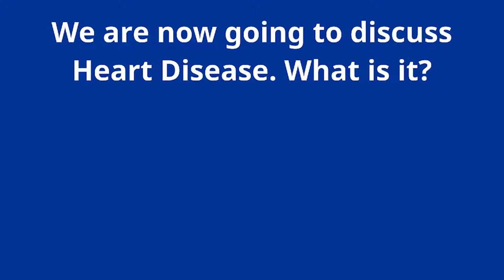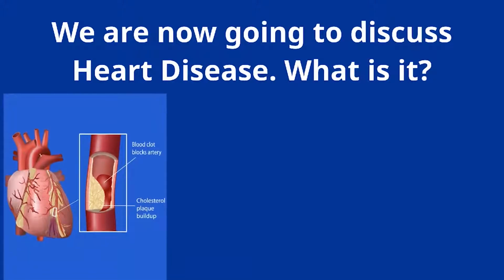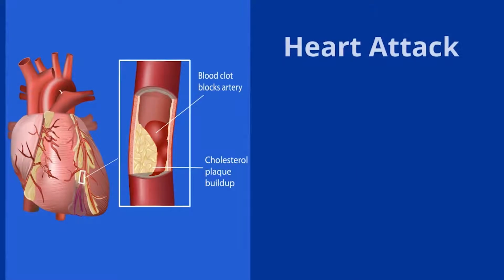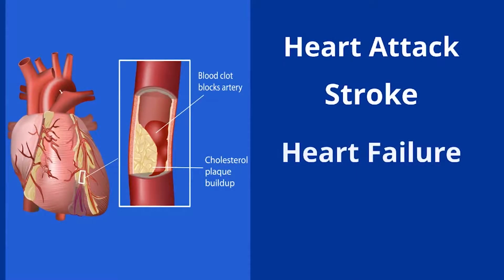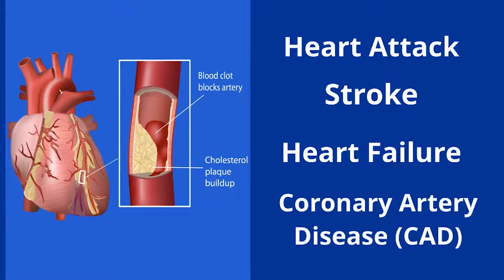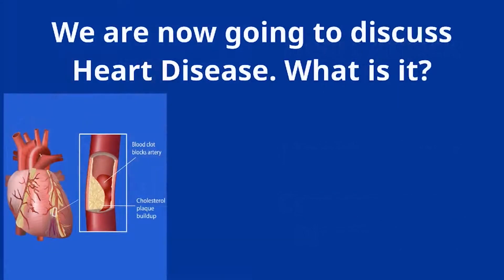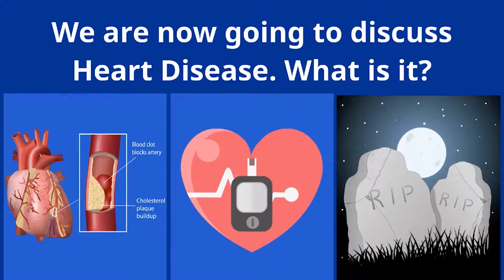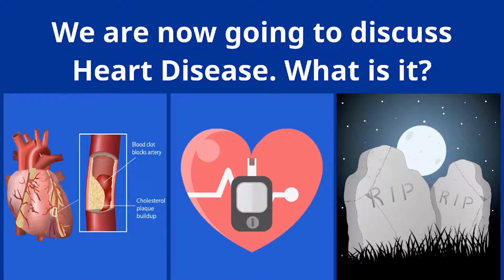We are now going to discuss heart disease. What is it? Heart disease or cardiovascular disease creates problems with the heart and blood vessels. Some examples of heart disease include heart attack, stroke, heart failure, coronary artery disease, or CAD. Diabetics are more likely to develop heart disease and are at a greater risk of having a heart attack or stroke. Heart disease is the leading cause of death in the United States.